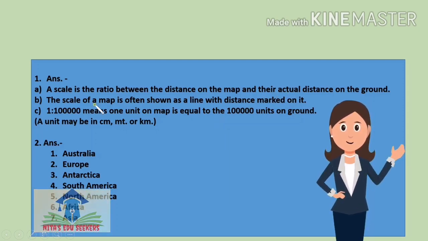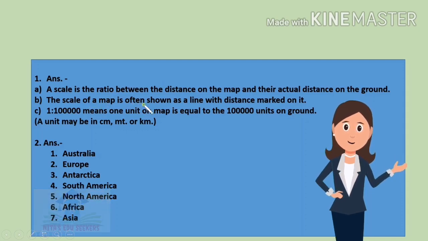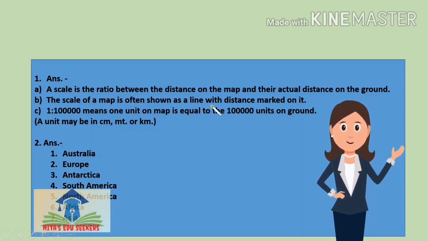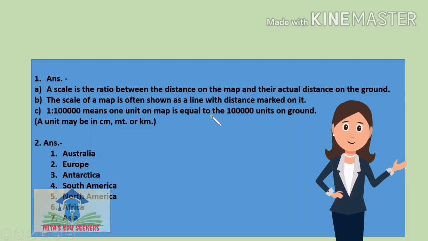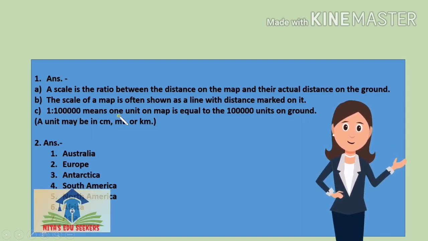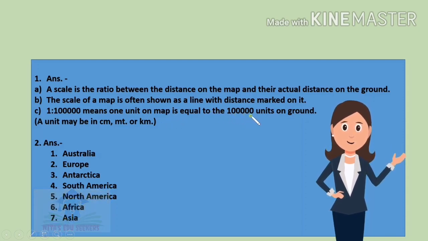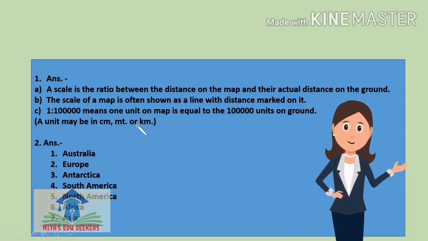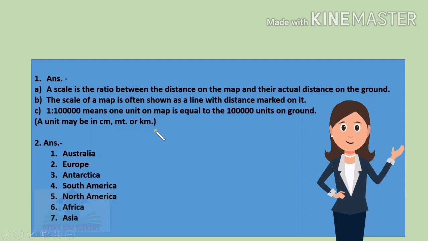And the second point, the scale of a map is often shown as a line with the distance marked on it. Number third, 1:1 lakh means 1 unit on the map is equal to 1 lakh units on the ground. Students, here no unit is mentioned, means there may be centimeter, there may be meter or kilometer, anything can come, so you will write it as unit only, you will not add centimeter or meter on your own.